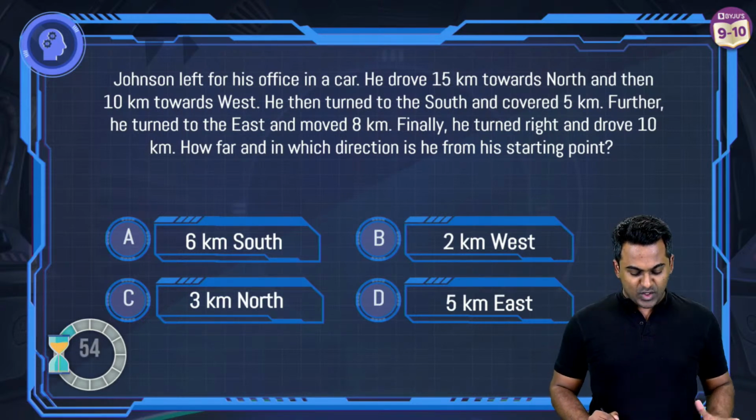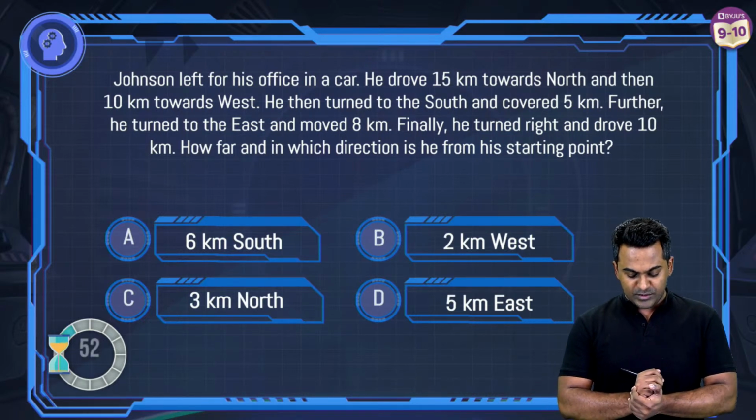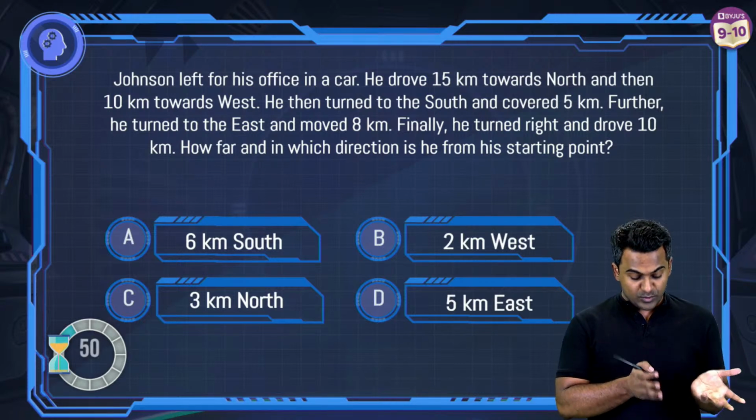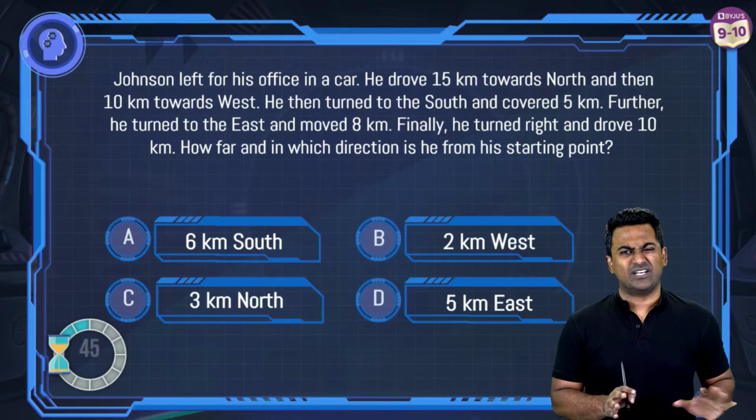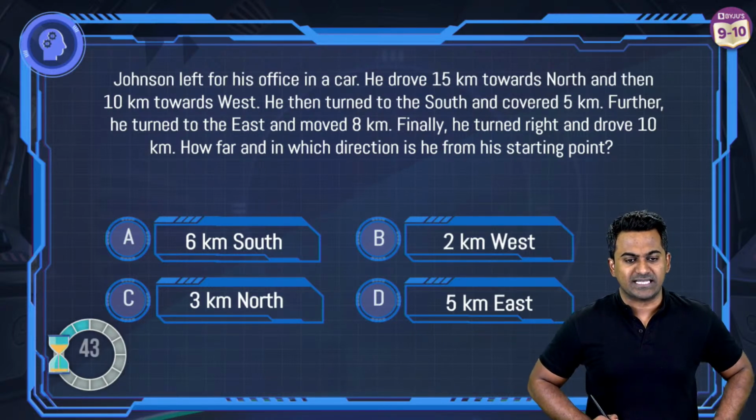Johnson left for his office in a car. He drove 15 kilometers north and then 10 kilometers west. He then turned to south and covered 5 kilometers. So just as I said, you've got to have a good direction sense. That's all.